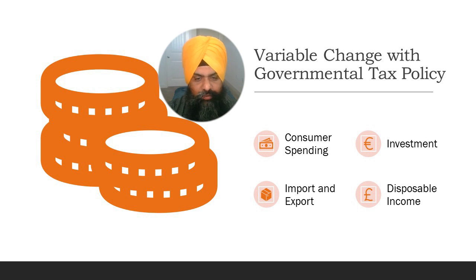There will be automatic changes in the variables of gross national product with changes in the government tax policies. The first one is consumer spending. The government tax policies directly hit consumer spending. For example, reducing the tax will raise the income of individuals and businesses. Consumers will have more money to spend with the additional income.